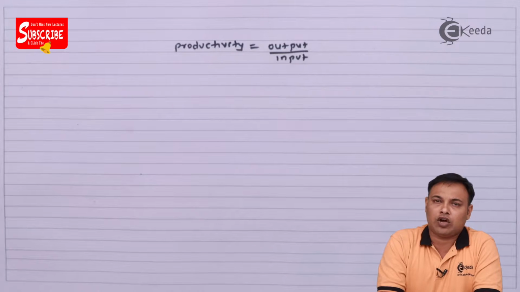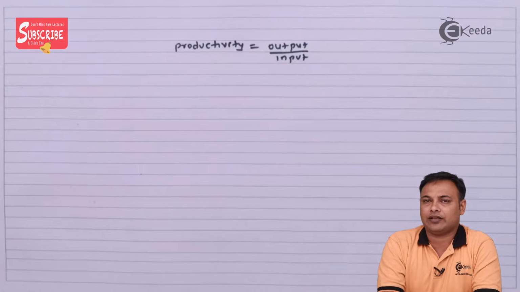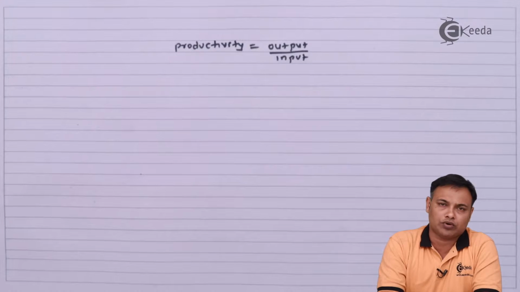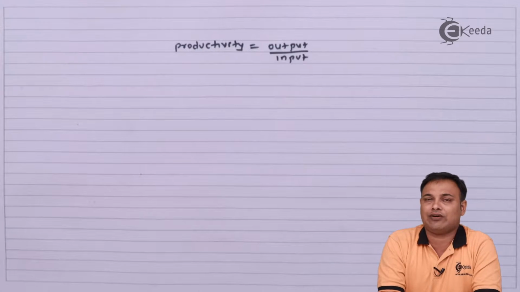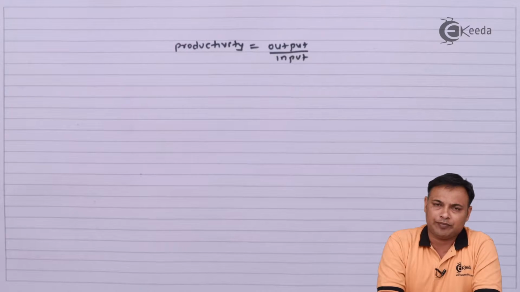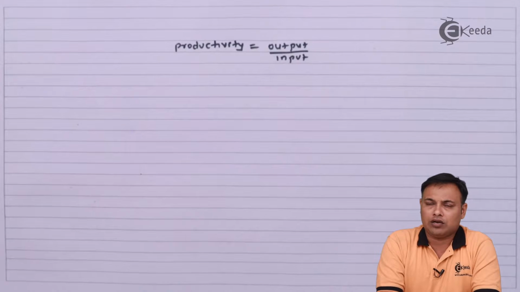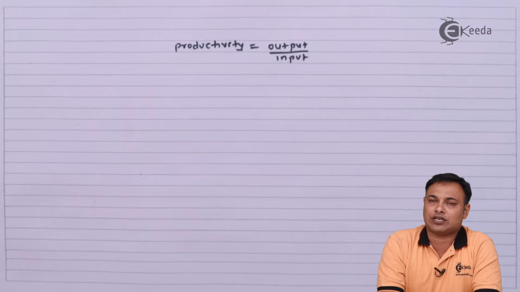Now the whole concept of productivity is a qualitative one. Here we talk in two terms. How much output I can get in terms of input, or how much minimum input I require for the given level of output. That means that overall you try to improve the quality of production rather than just trying to increase the production.